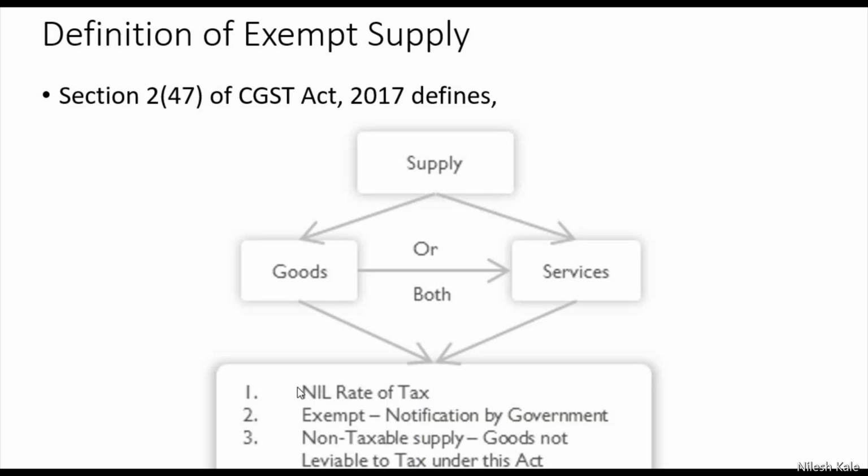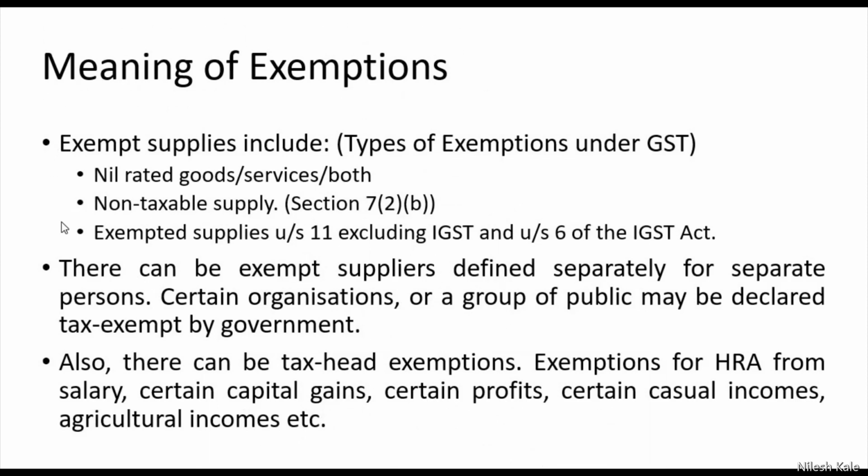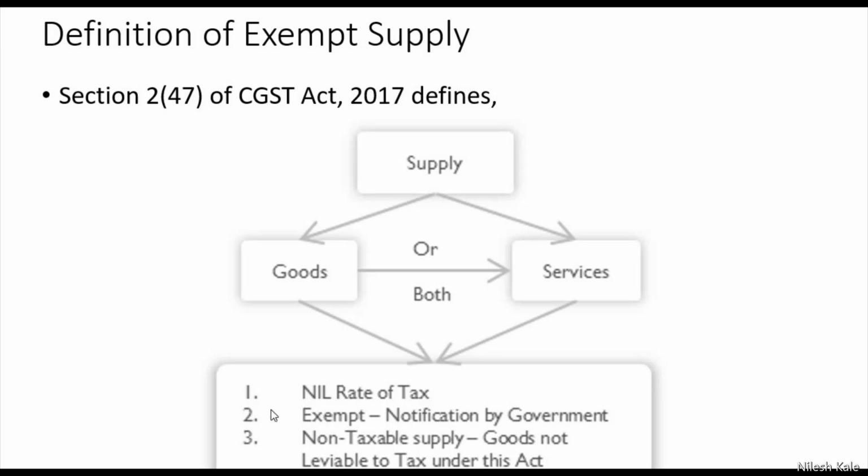So all these three are your exempt supplies. The same point which you have written here, nil rated goods, non-taxable supply and exempted goods, right?